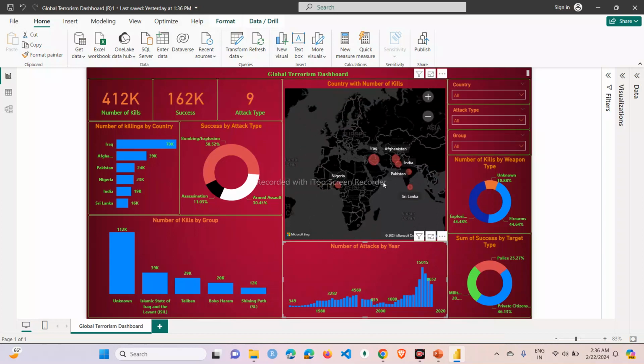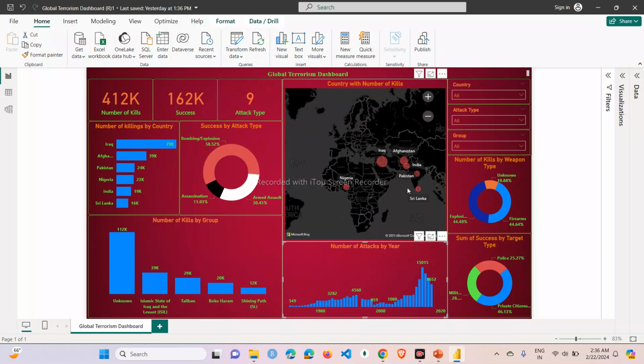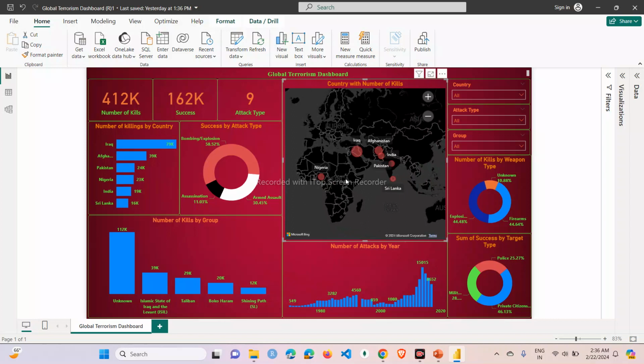I have also identified the hot zones where the countries have the highest number of kills. The countries which have the highest number of kills are Sri Lanka, Pakistan, India, Afghanistan, Iraq, and Nigeria, and Iraq has the highest number of kills. So these are the hotspots of terrorism.